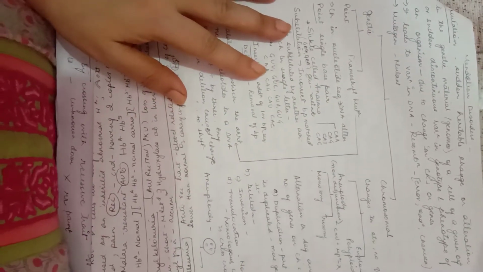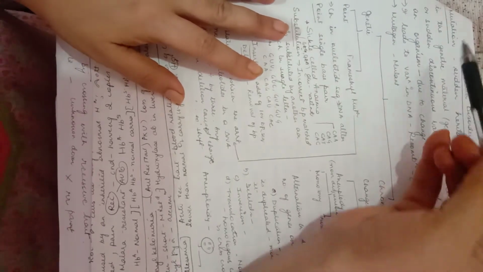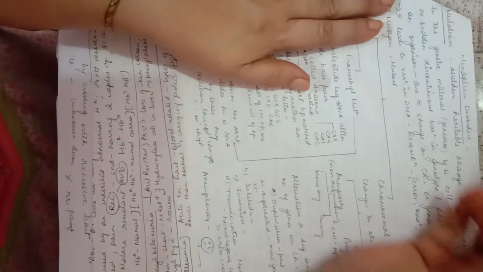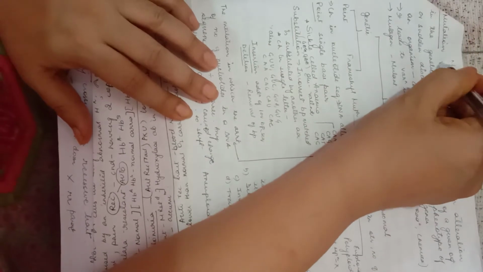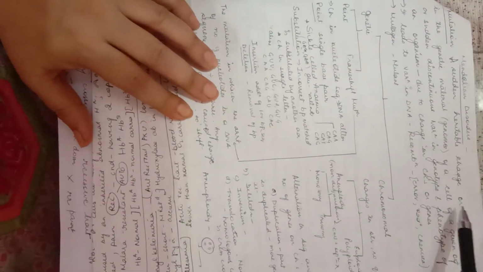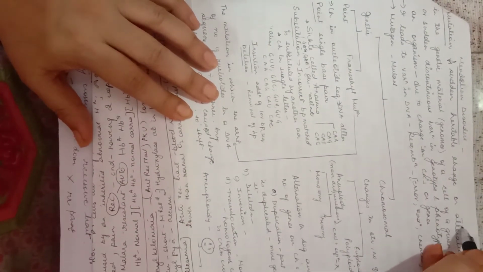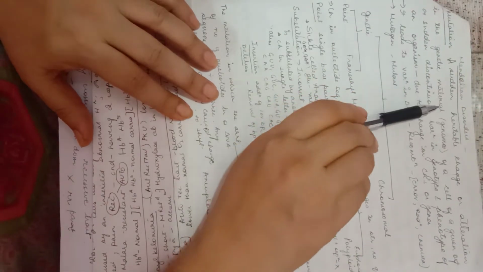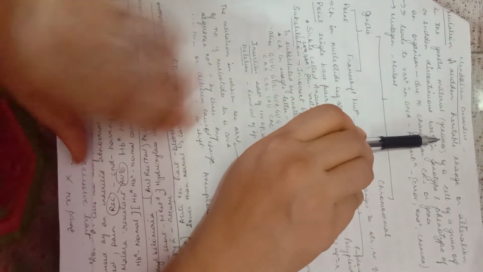To understand Mendelian disorder, we have to know mutation. What is mutation? Mutation is a sudden heritable change or alteration in the genetic material or genomes. Now, what is genome?